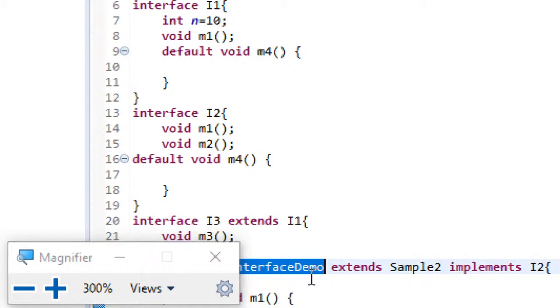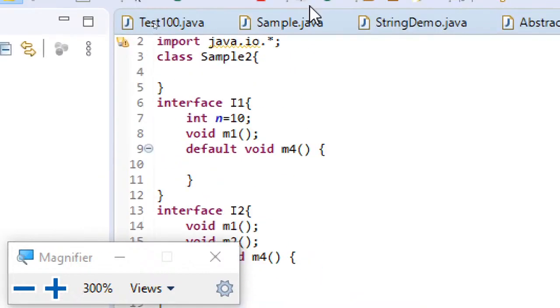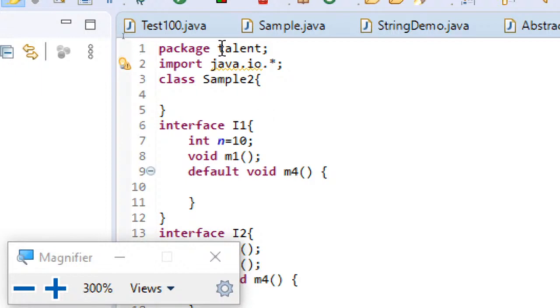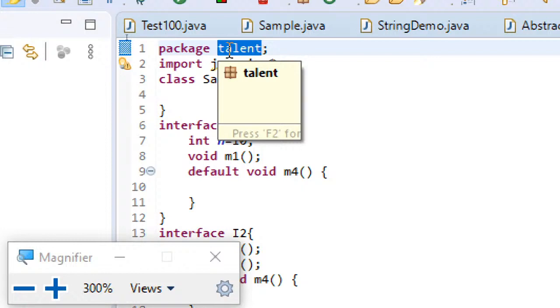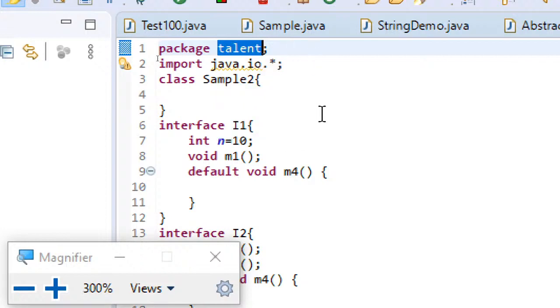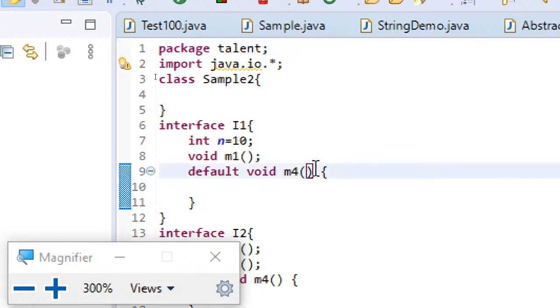So all these two classes and three interfaces will be part of one single package, and that package is talent. Here I have used the package name as talent. This is the point I'm trying to tell. So all classes or interfaces of a file will be part of the same package. This point needs to be understood.